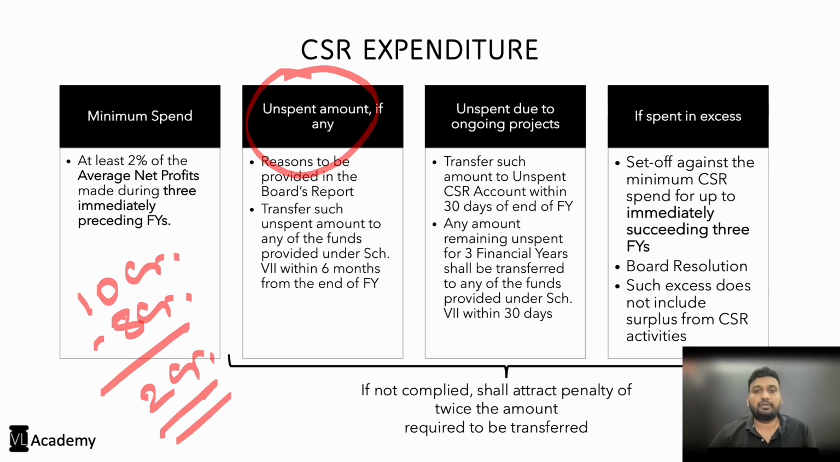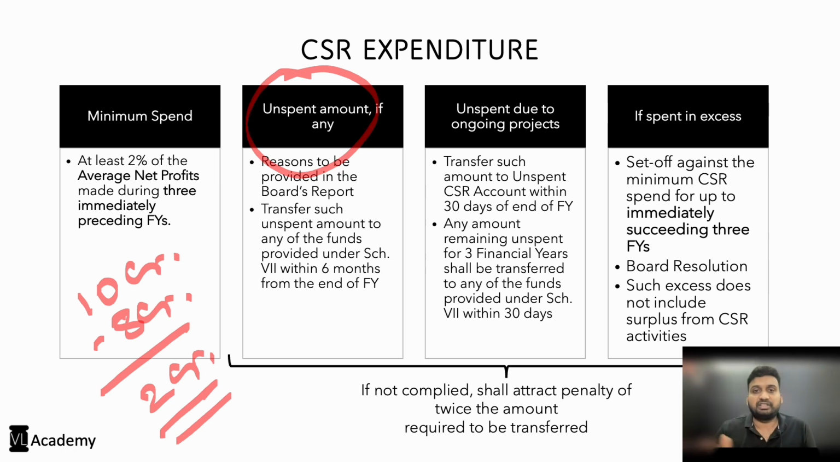So the idea is that where the money has not been able to be spent because of an ongoing project, in such cases, the law provides a relaxation wherein you need to open a specific bank account exclusively for that financial year and transfer such unspent money into that particular bank account within 30 days of the end of the financial year. And that particular bank account shall be utilized for the next 3 financial years.